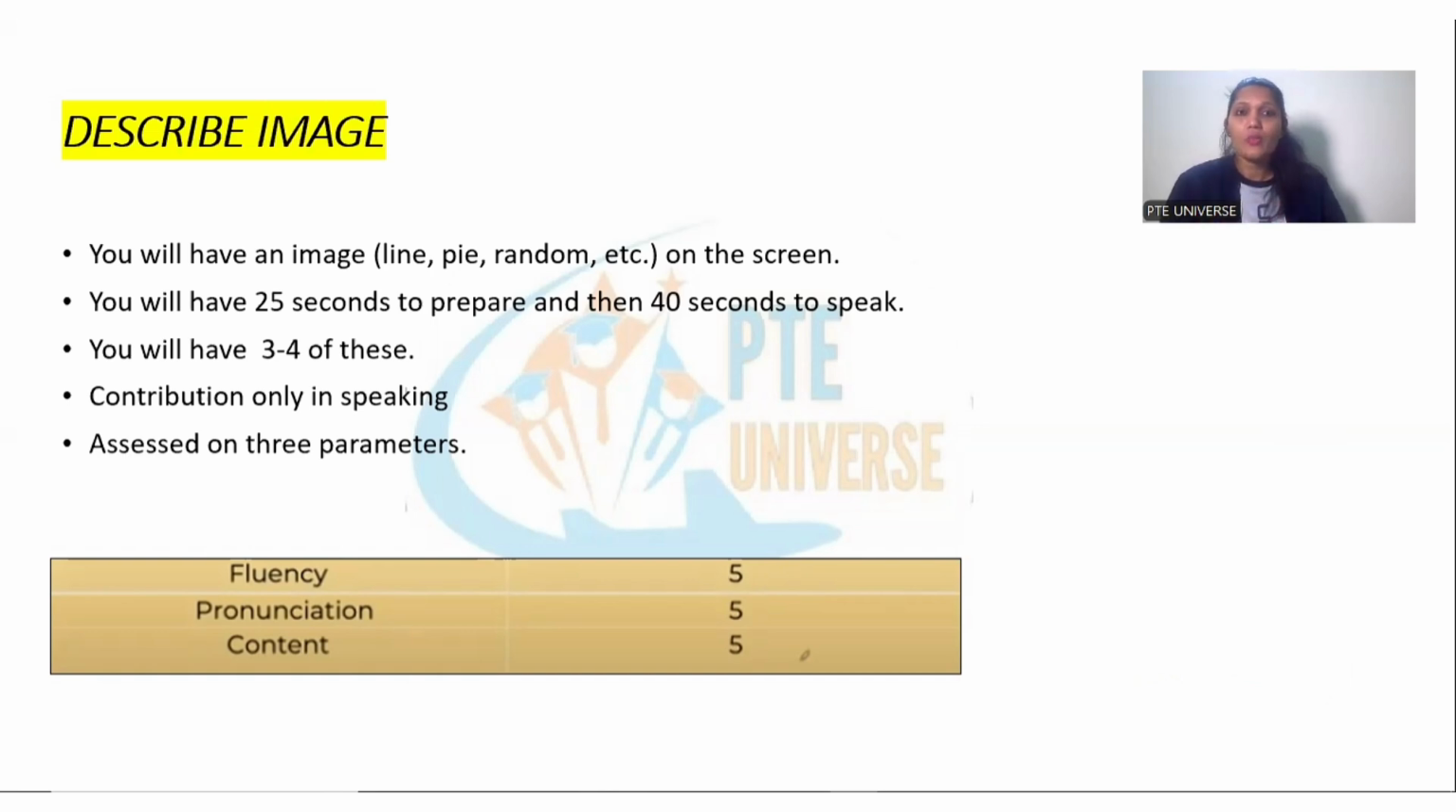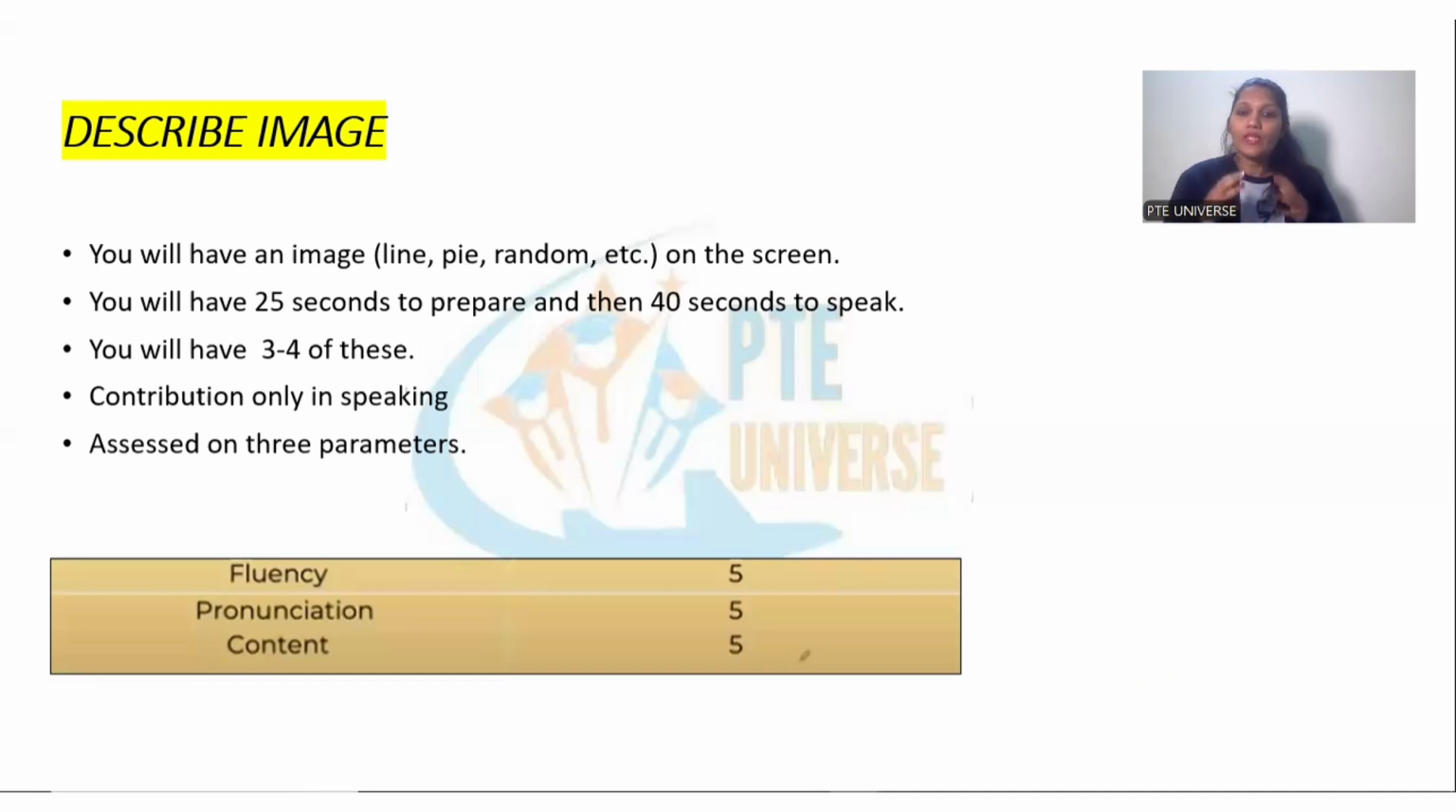So let's first talk about describe image. This is the third task of the PTE speaking section. You will get bar graph, pie chart, line graph, tabular chart, random images on the screen. You will have 25 seconds to prepare and in the next 40 seconds you will have to talk about the image. Usually you get 3 to 4 questions of this type and this task contributes entirely to the speaking section. This task is marked on 3 parameters: fluency, pronunciation and content.